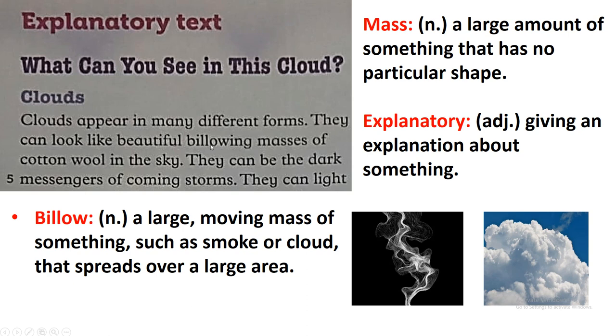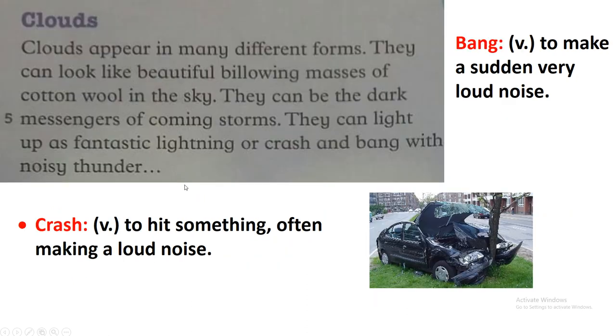So clouds appear in many different forms. They can look like beautiful blowing masses. What's the meaning of mass? Mass is a noun, meaning a large amount of something that has no particular shape. Okay, so they are blowing masses of cotton wool in the sky. They look like cotton.